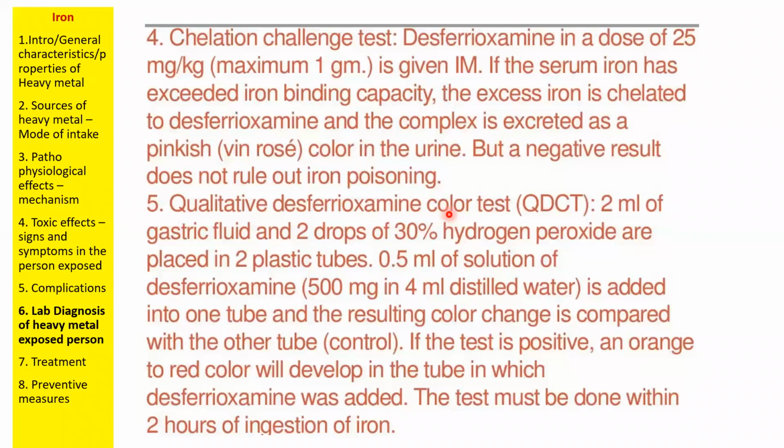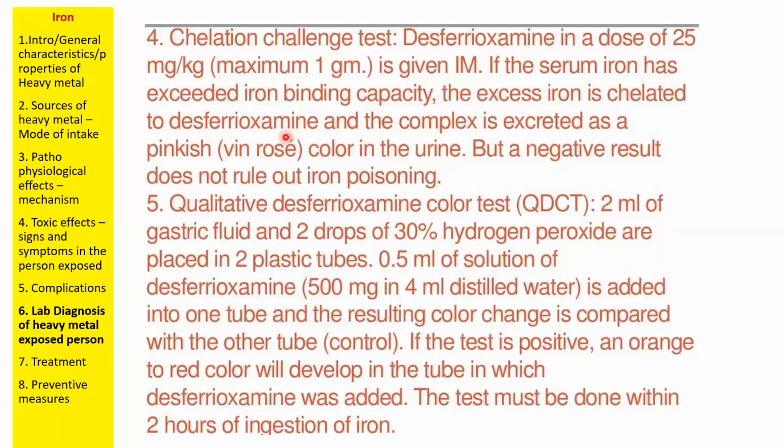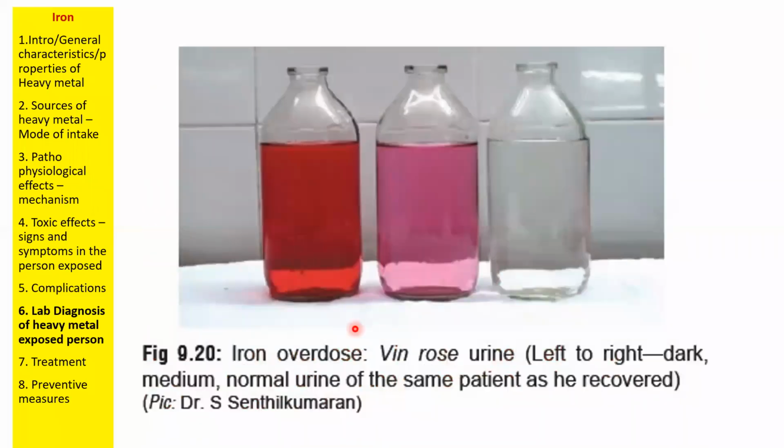This is another interesting test. The patient who has iron toxicity and is under desferroxamine will have rose-colored, pink-colored urine. If our drugs are working, then eventually it should become clear. Now I will show. This phenomenon is called the Vin Rose color in urine, the Vin Rose phenomenon.